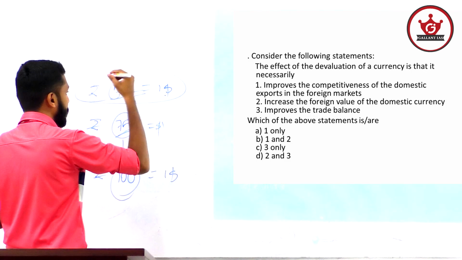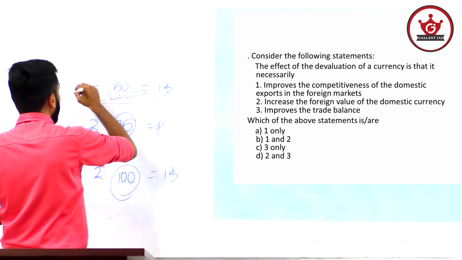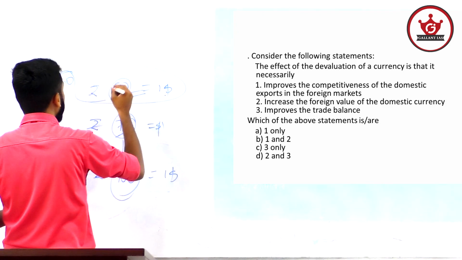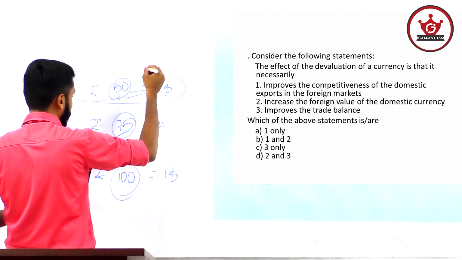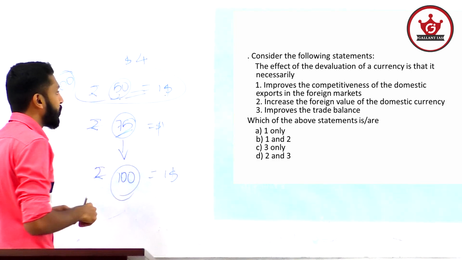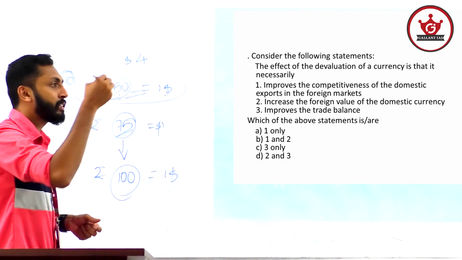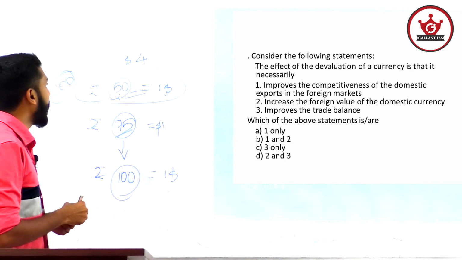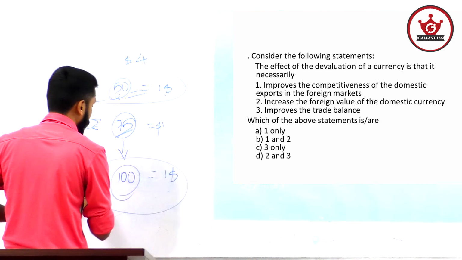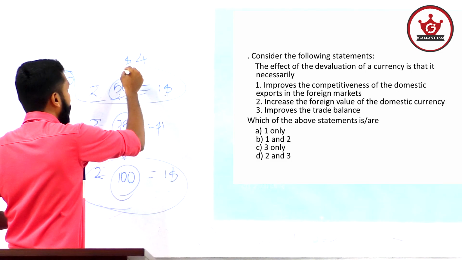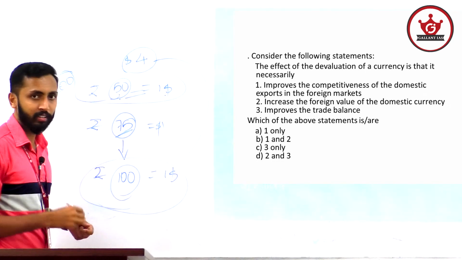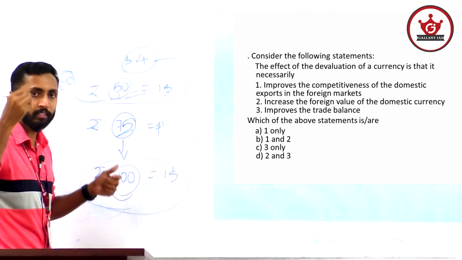So this pen costs around 200 rupees, and in America, in the first case, I will get around $4. If the currency is devalued, then in America the cost of the pen is still $4.